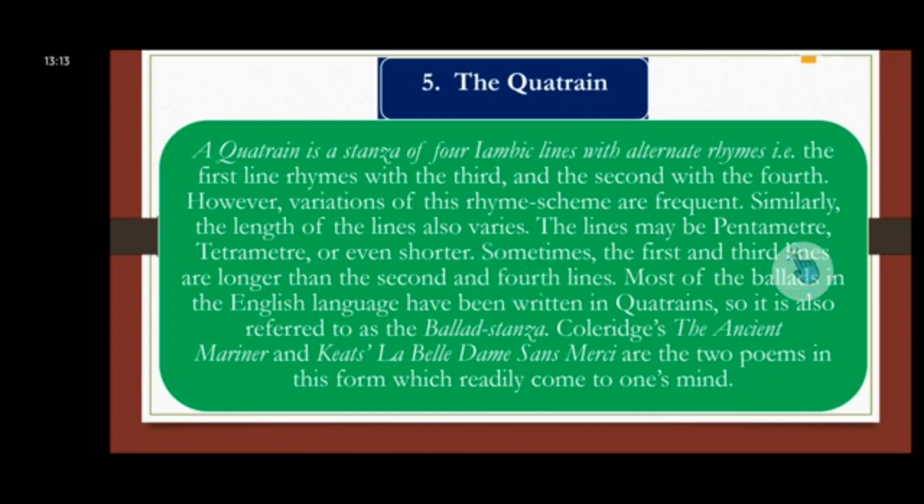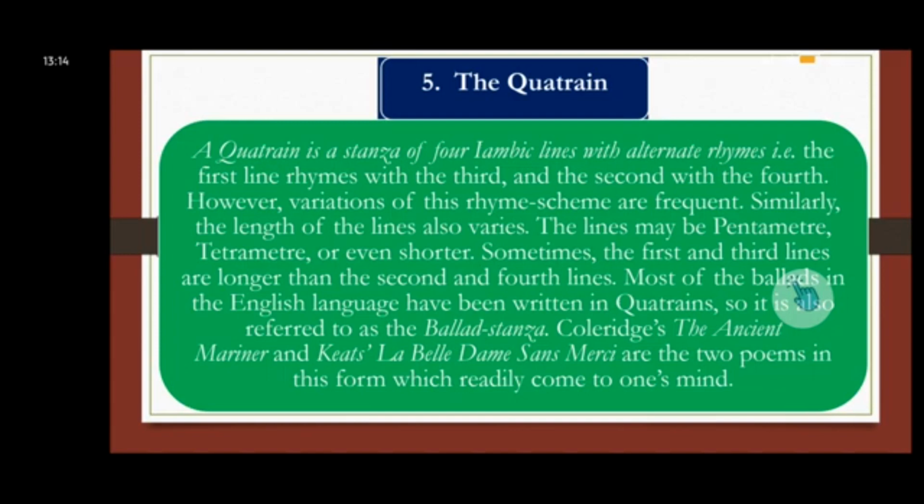Sometimes we will have variation in the rhyming scheme, and sometimes variation in structure or in the length of the stanza. So the line may be pentameter, tetrameter, or even shorter. A line in a quatrain may be tetrameter, pentameter, dimeter, or even monometer, right?